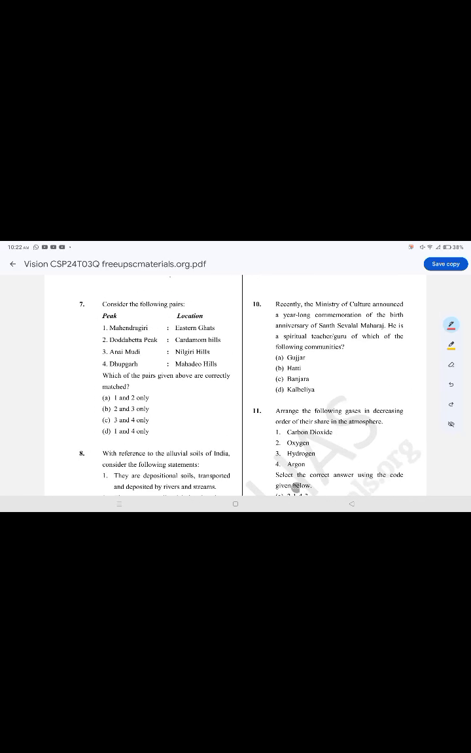Consider the following pairs. The correct option is option D, 1 and 4. Mahendragiri, Eastern Ghats, Dhupgarh, Mahadev Hills.